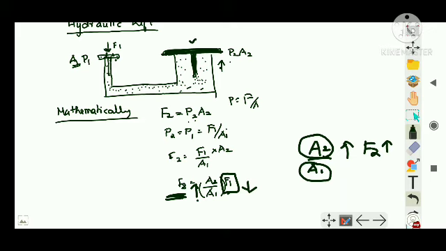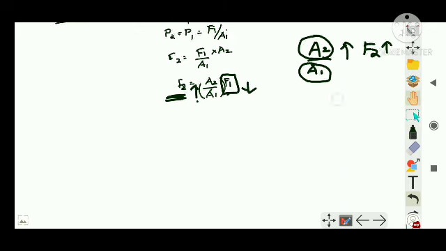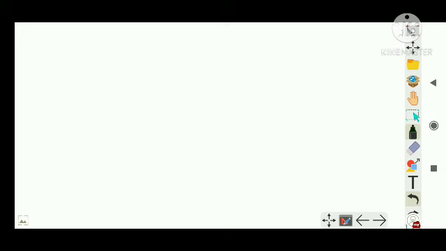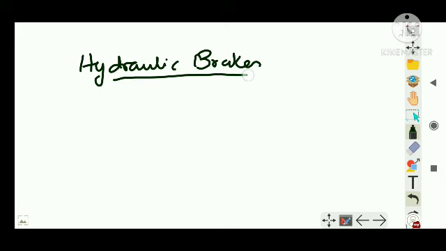Right. Now another example or application of Pascal's law is hydraulic brakes. See, it is also working on the principle of Pascal's law, right? Whenever pressure is applied on a fluid, it is uniformly transmitted in all directions. Therefore, when we apply a small force on a small piston, the pressure gets created, which is transmitted throughout the fluid to a larger piston.